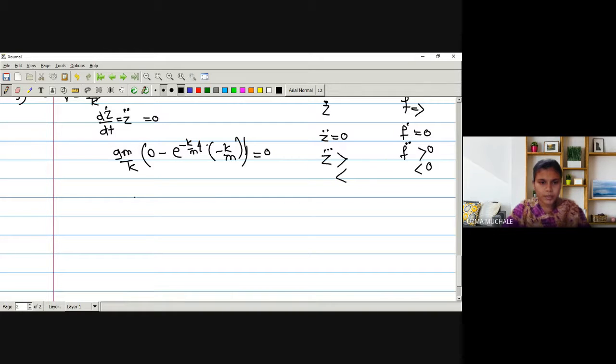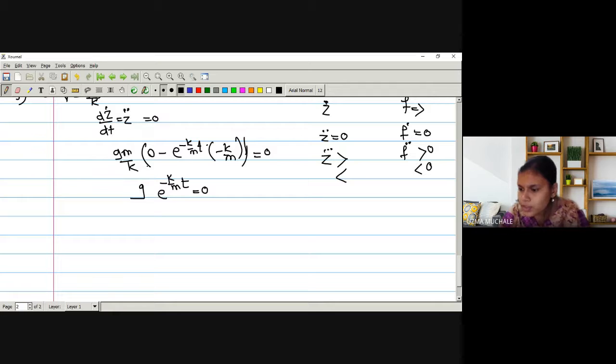This minus will be plus, so v remains with g. M by k will get cancelled with k by m. Minus will become plus, so we have minus k by m into t is equal to 0, right? So we have to equate z double dot equals to 0.